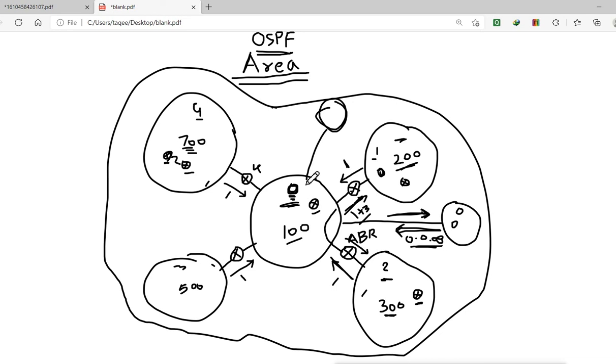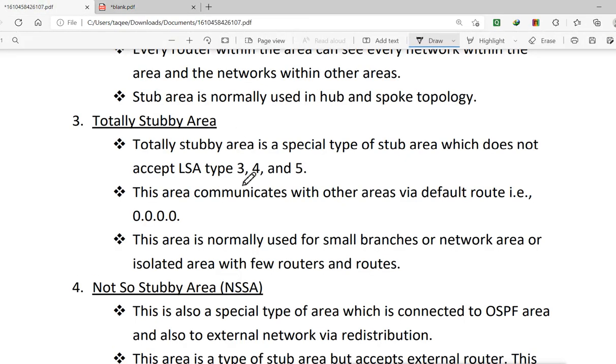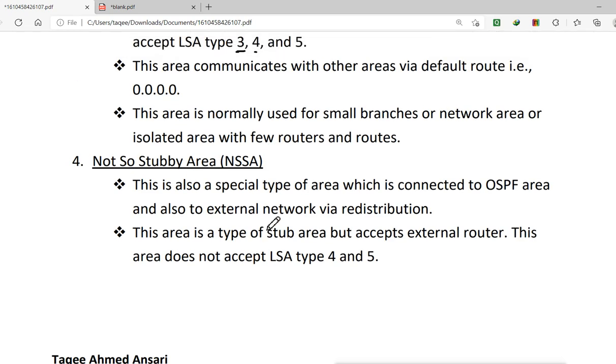So what we can do is configure it as a totally stubby area, and it also does not know about anything. It does not accept any information from the other areas, and if it wants to connect to the other areas, it will connect via the default route. It also does not support message type 3. In a stub area it does not support 4 and 5, but this one also does not accept message type 3.